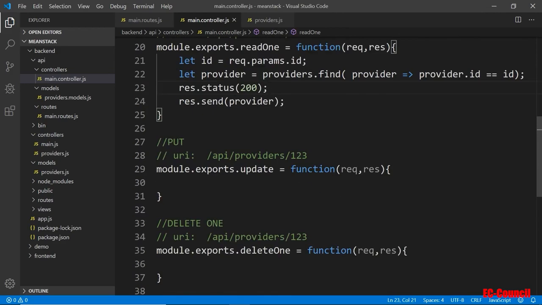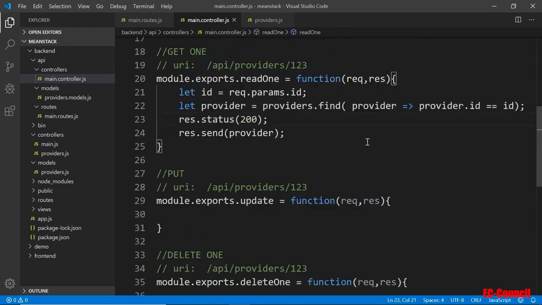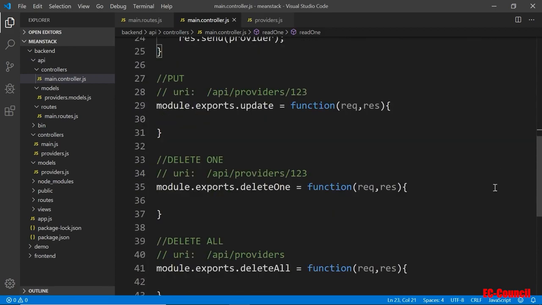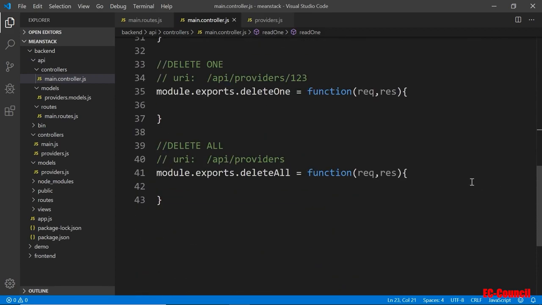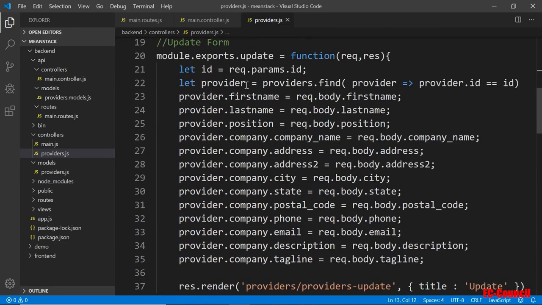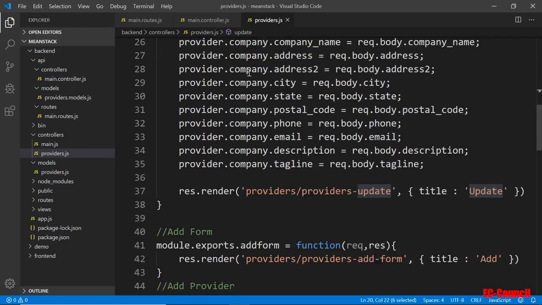And then now let's do, yeah, the put will be kind of similar. Well, let's go to the easy one first again. The delete. Oh, you know what? Let's go back over here to the providers and just do the rest. So we got the delete, update. So the update here, I'm going to copy this from the update, not the form. Let's see.